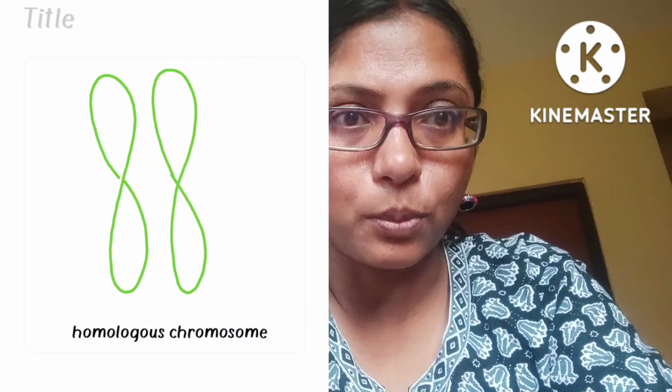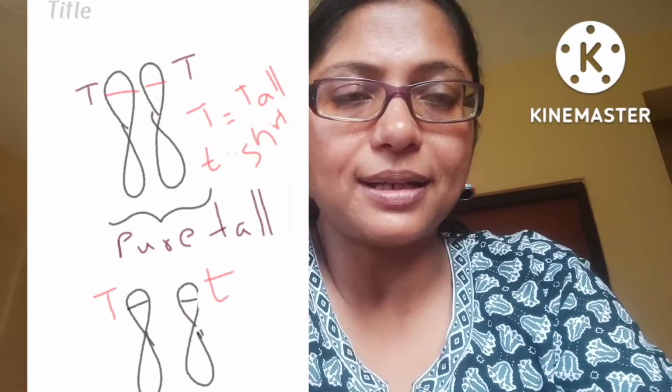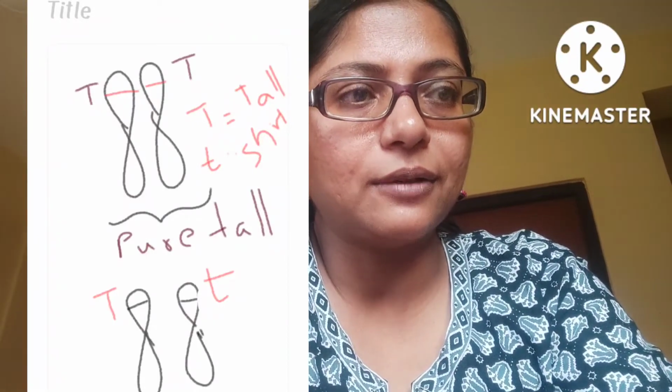The 2 copies of a chromosome are called homologous chromosomes. And in the locus of the homologous chromosome, if the same allele is present, an allele is a form of the gene. Like for height, there are 2 forms of the gene, tall and short.